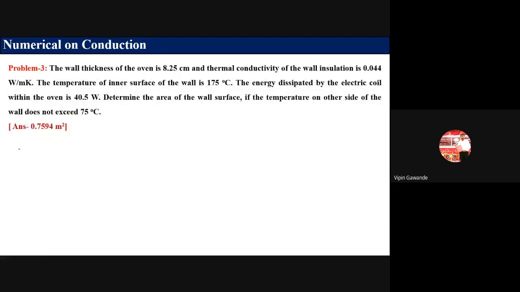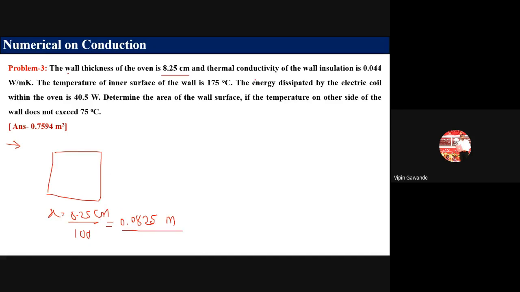Now the last problem, third. Okay, last problem, and we'll stop here. A wall of thickness 8.25 centimeter. What is X given? 8.25. But this is in centimeter. So divide this by 100. So this comes out to be 0.0825 meter. If you divide 8.25 by 100, you will get 0.0825 meter. Okay, always convert centimeter into meter.